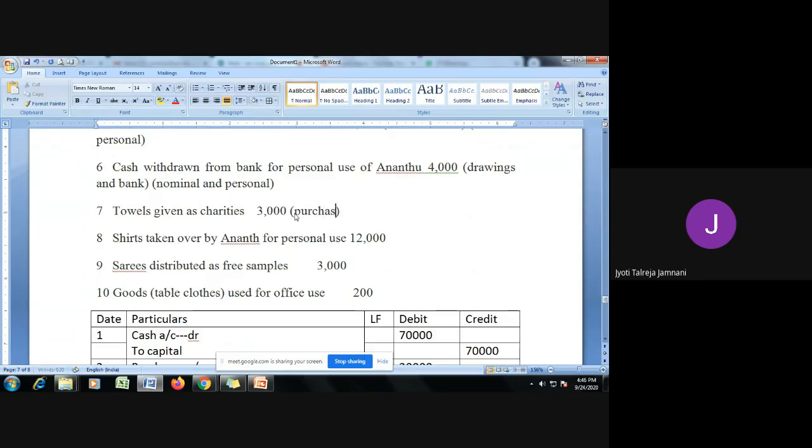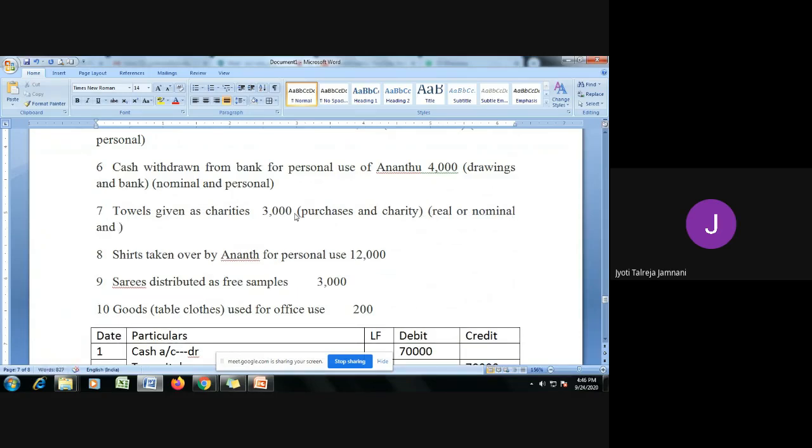So which are the two accounts that will get affected? One is purchases and the other is charity. Charity is nothing but an expense for the business. Okay, now purchases and charity are getting affected. Now purchases, I told you, you can treat as asset or even real account or nominal account.